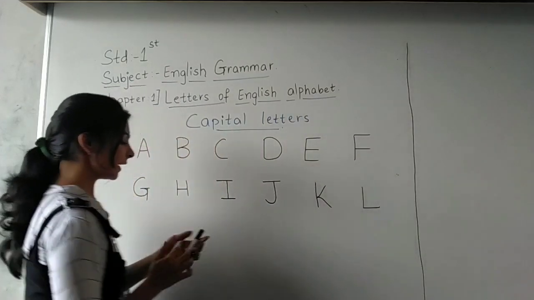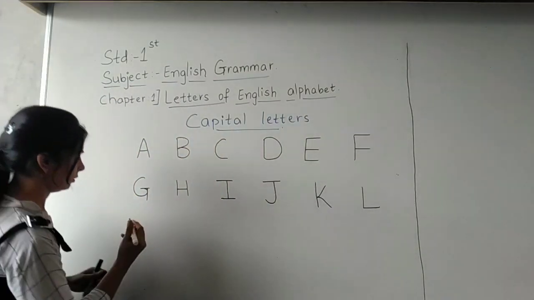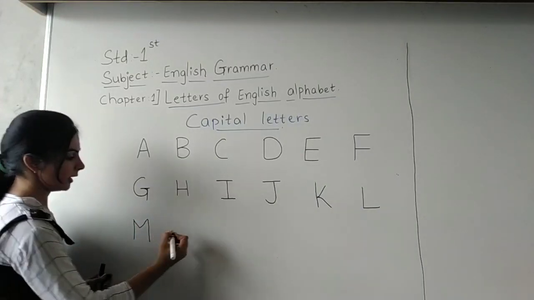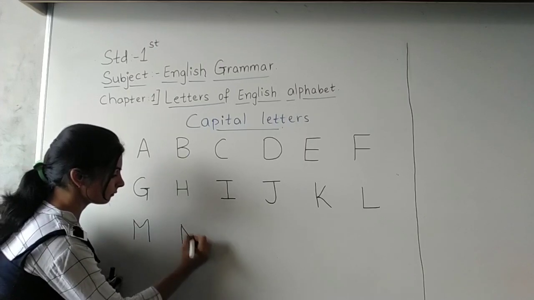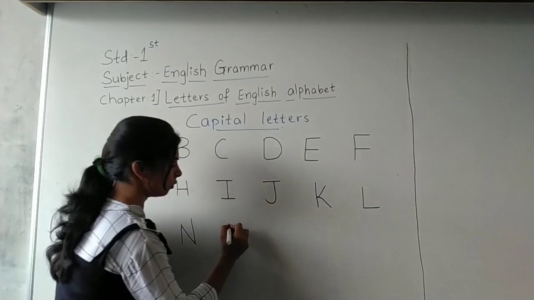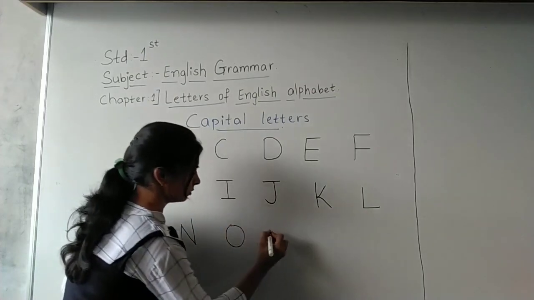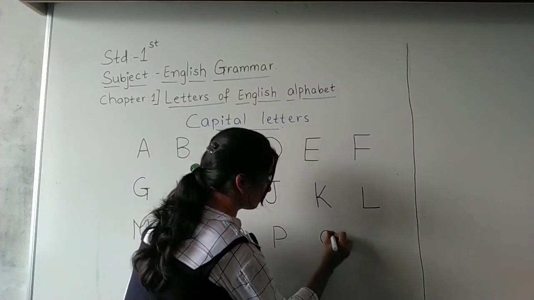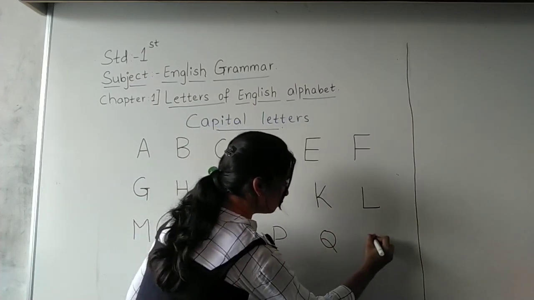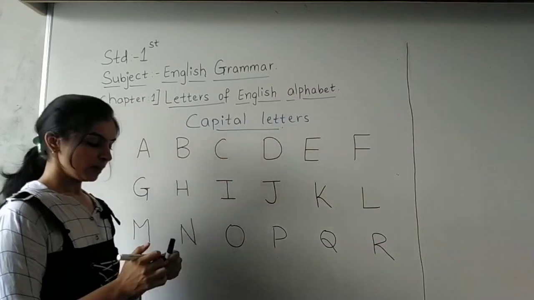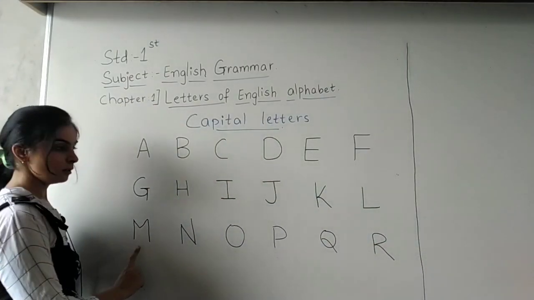Now let us carry on. M, N, O, P, Q, R. Okay, now we will read this line again.